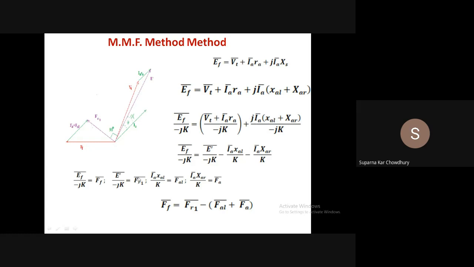So this is FR1. Now IAXAL by K is, say, FAL, the MMF which induces the leakage impedance drop, and similarly IAXAR by K is, say, FA, the armature reaction MMF which creates the armature reaction voltage. So from here we have FF equal to FR1 minus FAL plus FA.